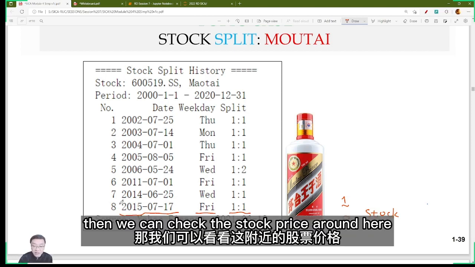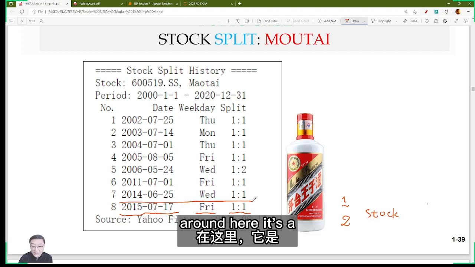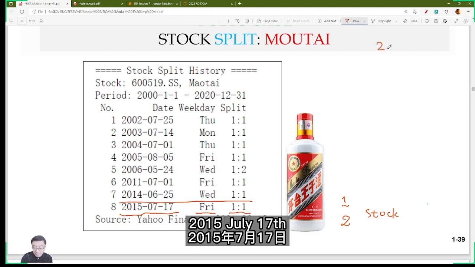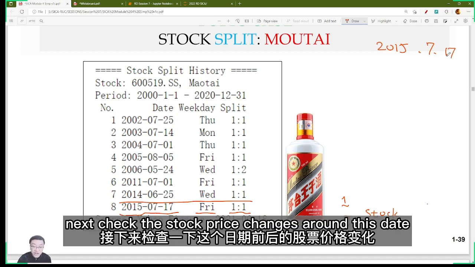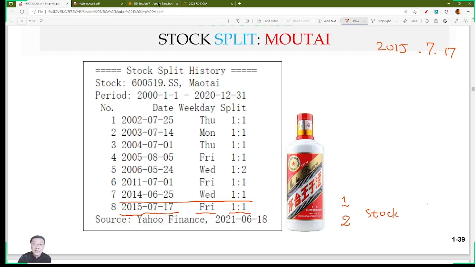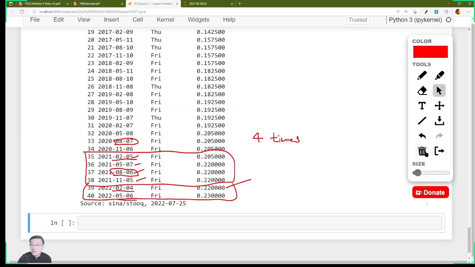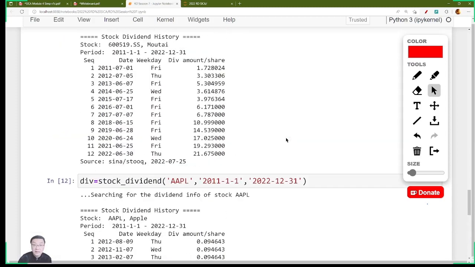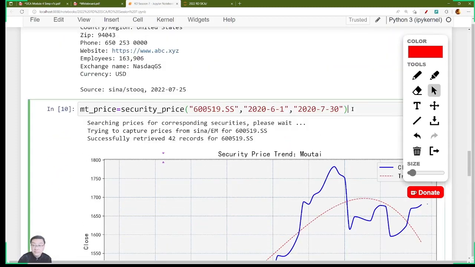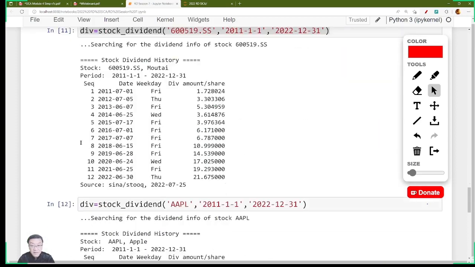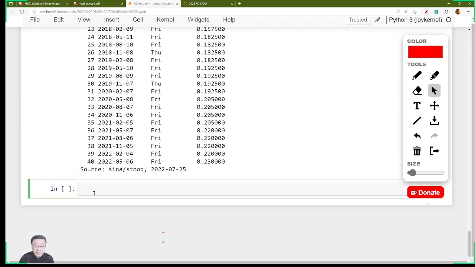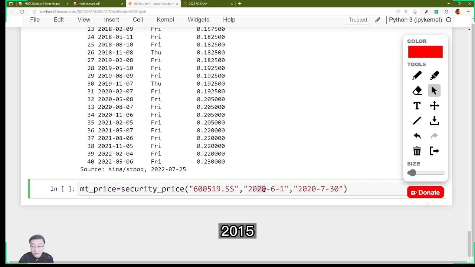And then we can check the stock price around here. 2015, July 17th. Let's check the stock price changes around this date. 2015, July the 1st, 2015.